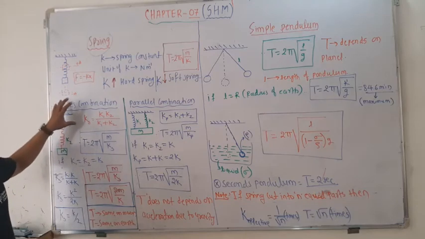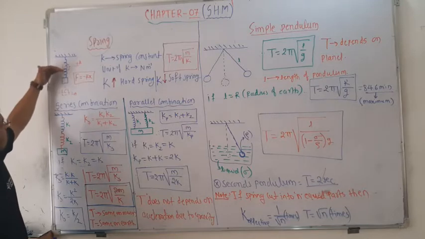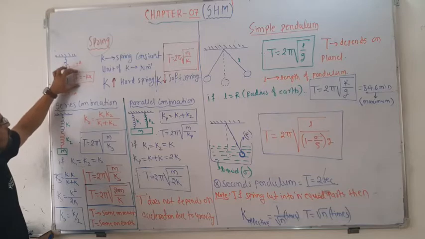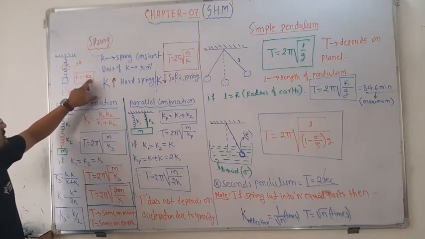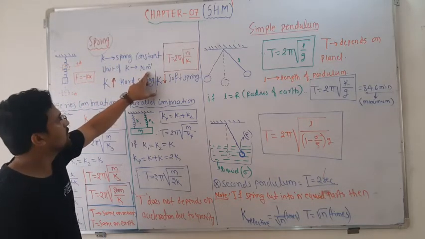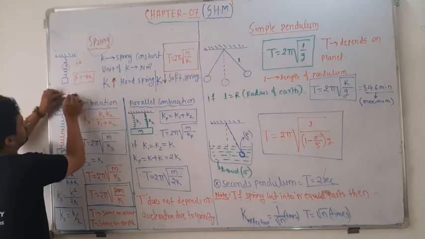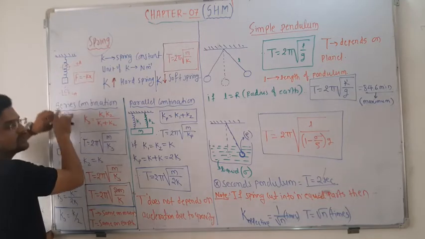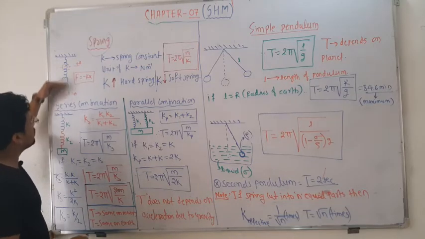If you consider this diagram, the spring is oscillating about plus a and minus a, that means the extreme positions, and the mean position. Here F is equal to minus kx. This is the restoring force, where k is the spring constant, and it has a unit of Newton per meter. The time period means, if you stretch this spring here, it will move up and come back. So what is the time required to make one complete oscillation?